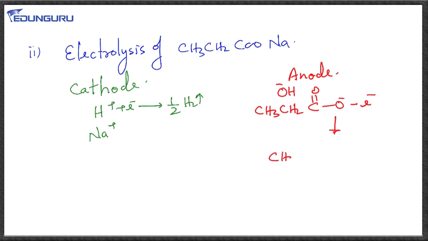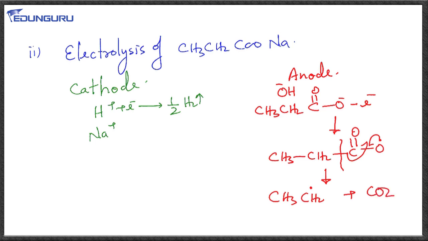We will get CH3CH2COO radical, and now we know this radical will lose CO2 and gives CH3CH2 radical plus CO2.